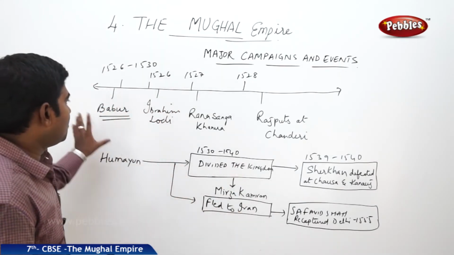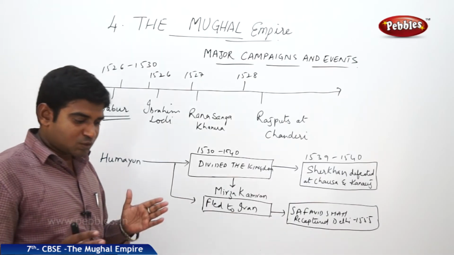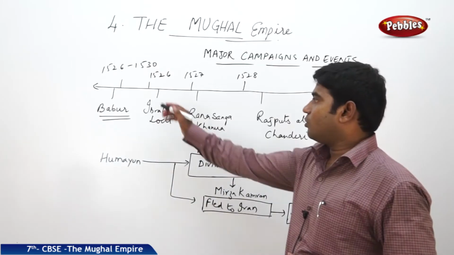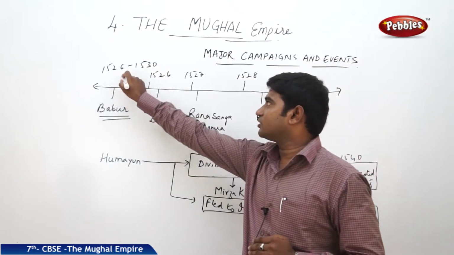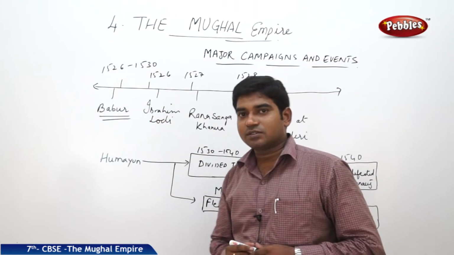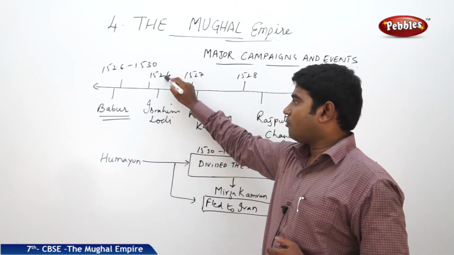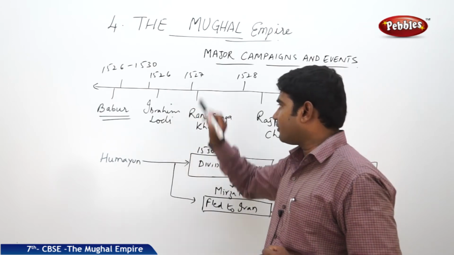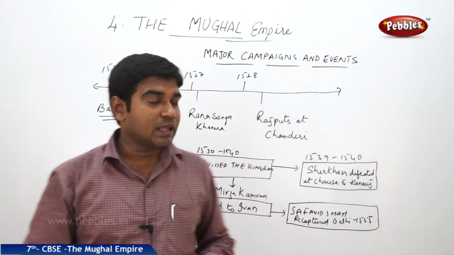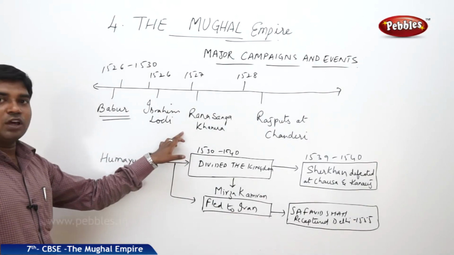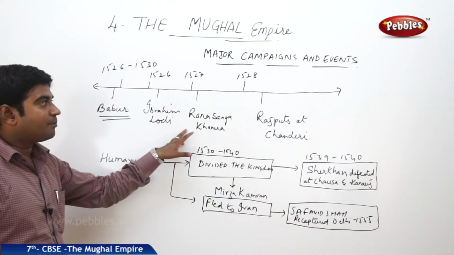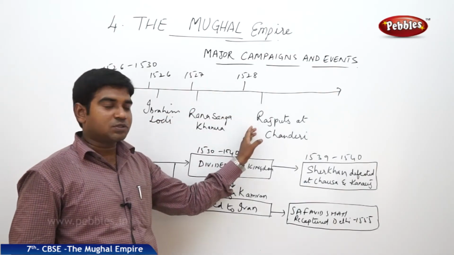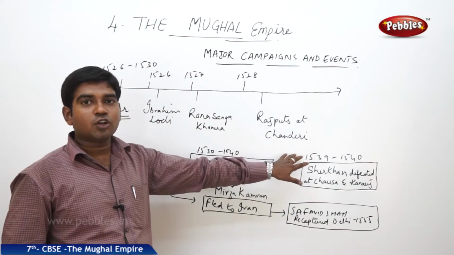First, Babur. We all know Babur was the first one to establish the Mughal dynasty rule in our country. So Babur occupied Delhi in 1526. So what happened in 1526? In 1526, Babur defeated Ibrahim Lodi. Later, in 1527, Babur defeated Rana Sanga at the Battle of Kanwa and conquered the region of Kanwa. And in 1528, Babur was able to defeat the Rajputs at Chanderi and got control over Agra.